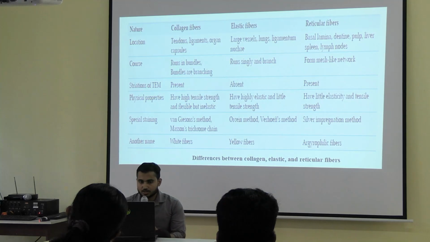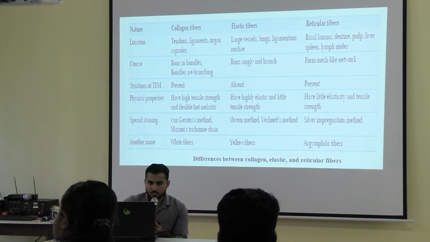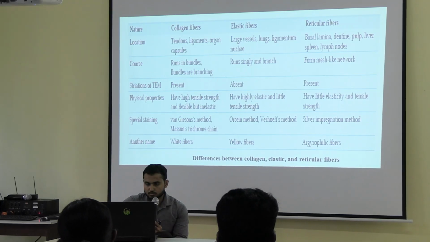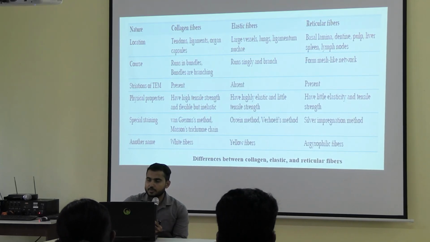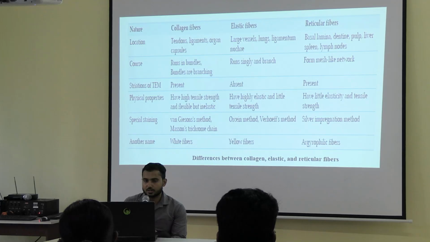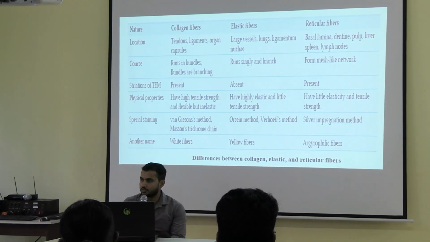Okay. Now this is the chart where all the types of tissues are mentioned. All the types of fibers are mentioned. The location, how the fibers are oriented. Then striation, whether it is present or not. Then physical properties, as I have mentioned. Okay.